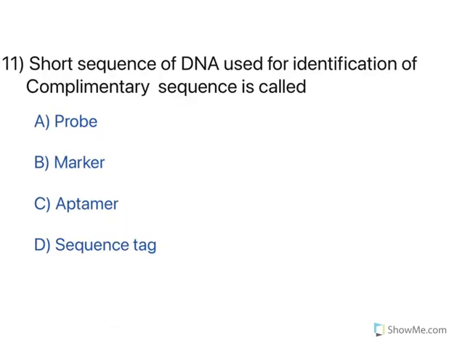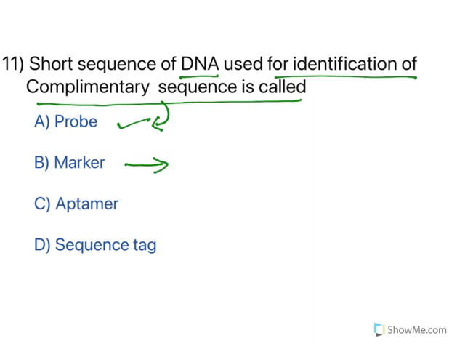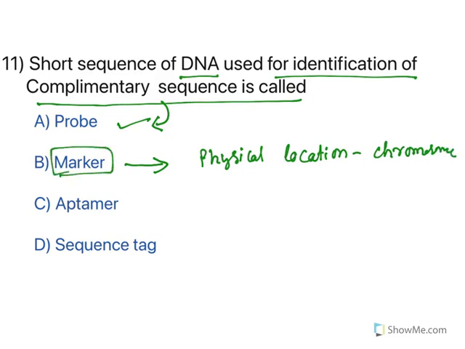Moving to the next one. Now, short sequence of DNA used for identification of complementary sequence is called a probe DNA. See, this comes in biotechnology. There are a lot of things out there. So probe DNA is the one which has got a complement sequence which is used to identify DNA. Marker is a different thing. This is a DNA sequence with a known physical location on chromosome. So where this DNA is present is denoted. See, physical location present on chromosome. So markers are used to identify where that particular gene location is there.